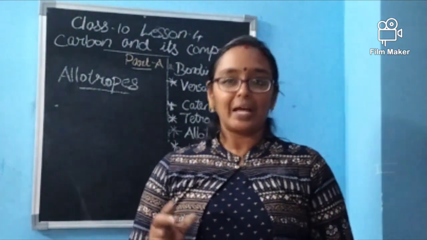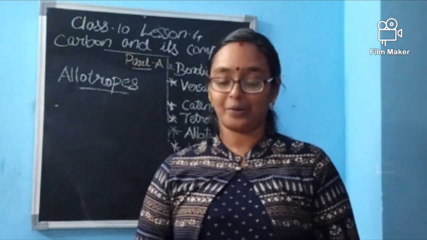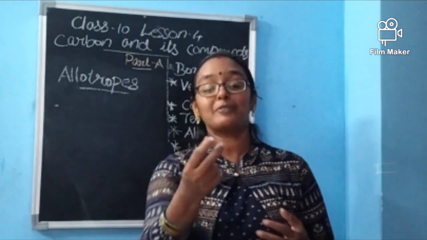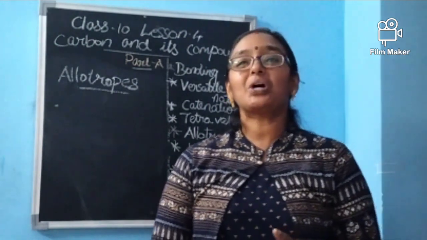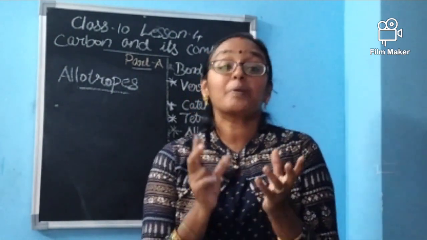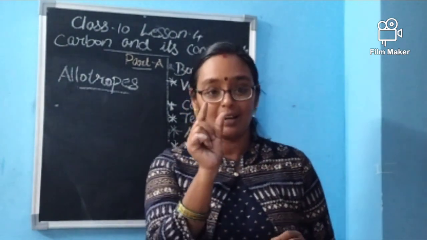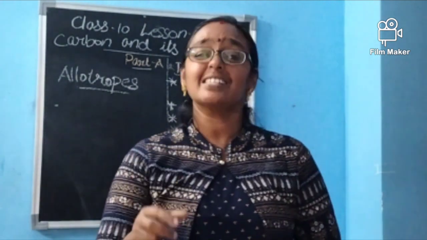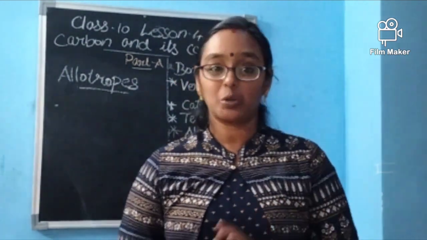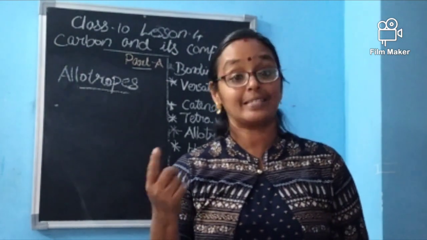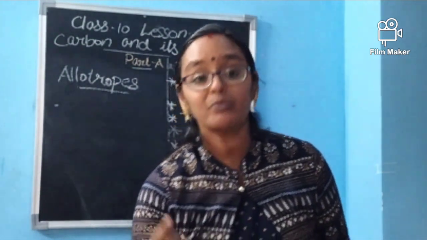We know diamond. Diamond is the one which we all wish to have, right? Your mothers, on an anniversary, if your father gifts her a diamond, she'll be very happy, right? So diamond is that precious for everyone. What about coal? Coal is black in color, and no one likes to have coal at home, right? But this diamond is also made of carbon, and this coal is also made of carbon. Graphite, which is used in your pencil lead, is also a form of carbon.